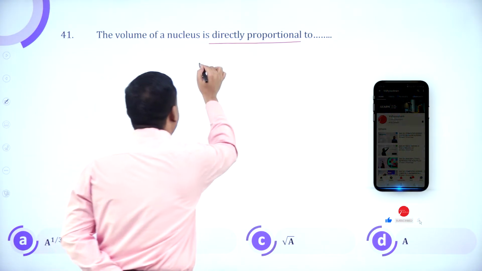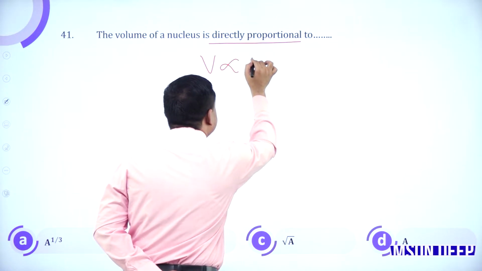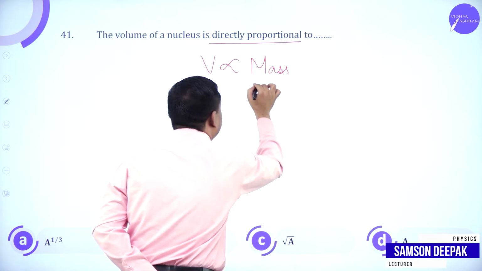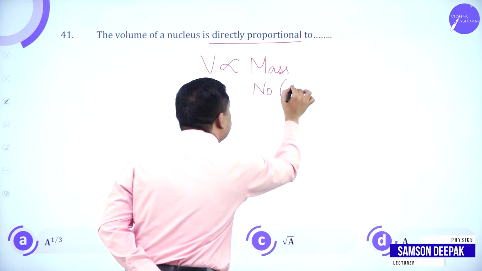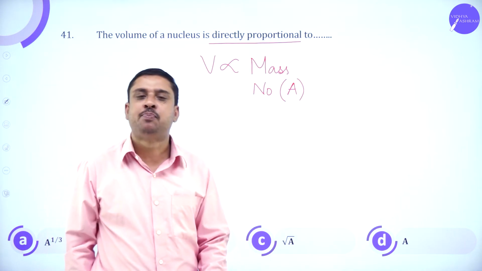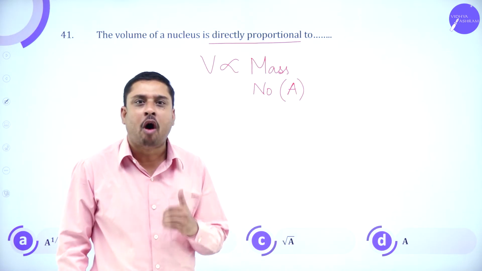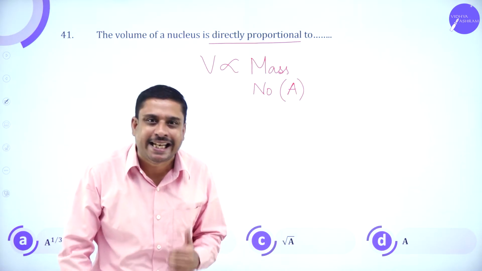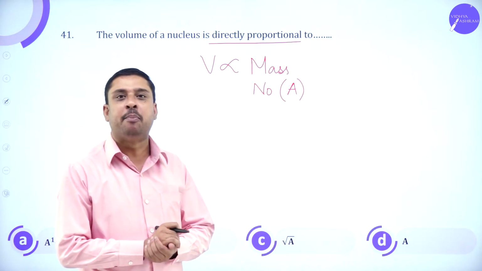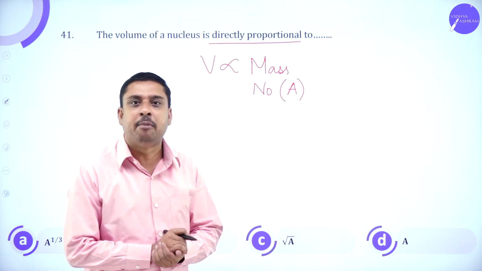Experiments have shown that the volume of the nucleus is directly proportional to its mass number A. So from experiments, it has been proved that the volume of any nucleus is directly proportional to the mass number A.